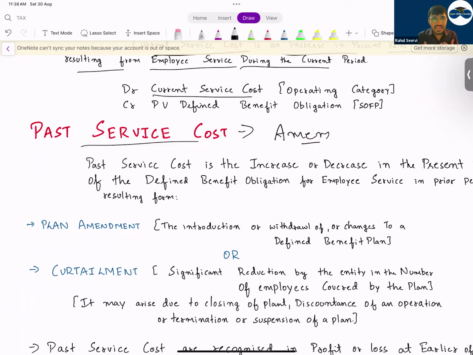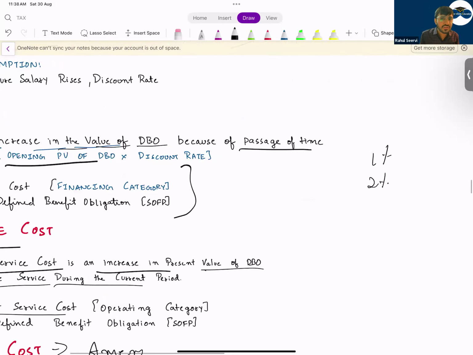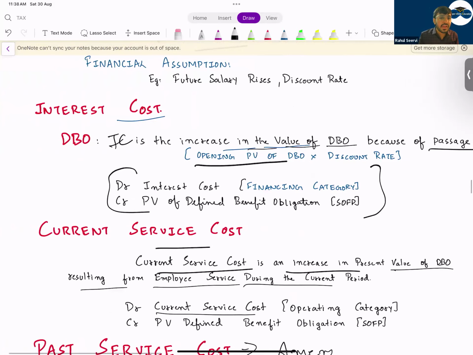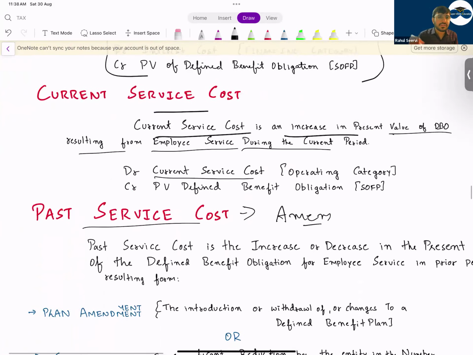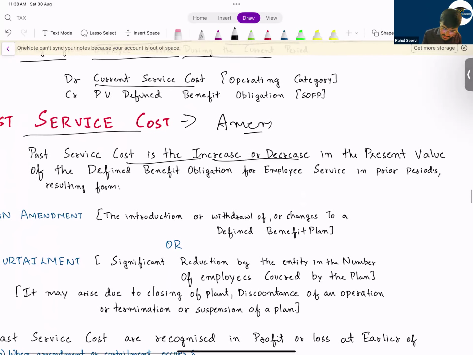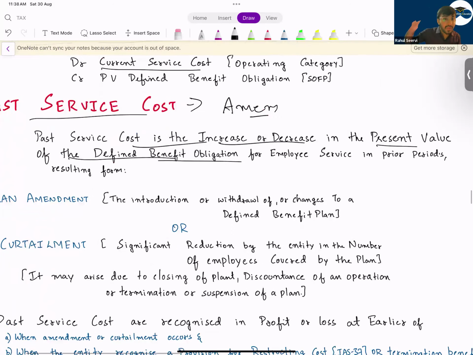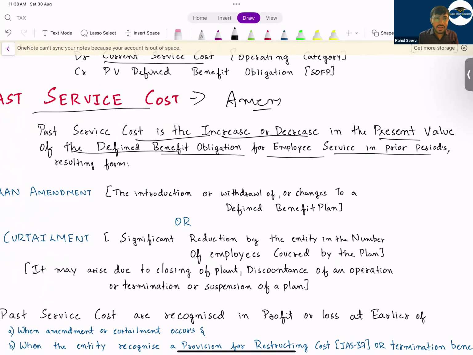If there is a change in the estimate or assumption, it will be taken care of by the actuary. If there is an amendment in the plan, this 1% of salary we have done becomes 2% or 3%. In that case, we say an amendment is there. In your exam, the value will be given saying that this is the past service cost. So past service cost is the increase or decrease in the present value of the defined benefit obligation for employee